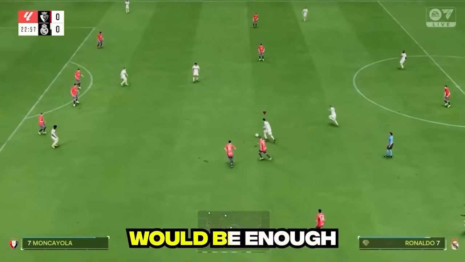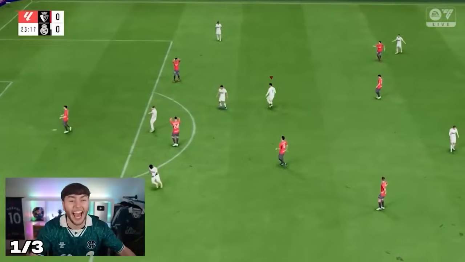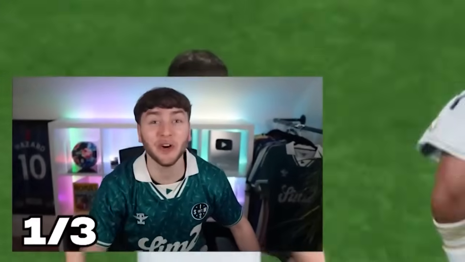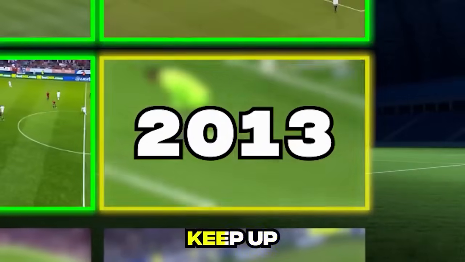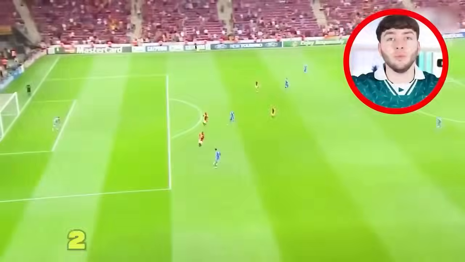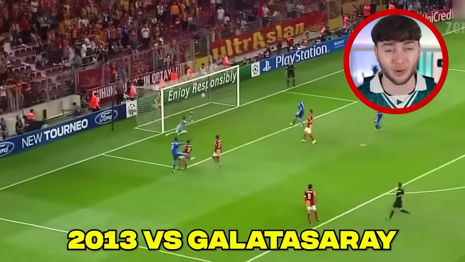But no steroids would be enough to stop the GOAT from scoring. Yes! Come on! Suck on that, keeper! And once again, we had smashed it out of the park. Can we keep up the form of the next iconic goal? Which was Ronaldo's iconic goal to finish off his hat-trick against Galatasaray in the Champions League.